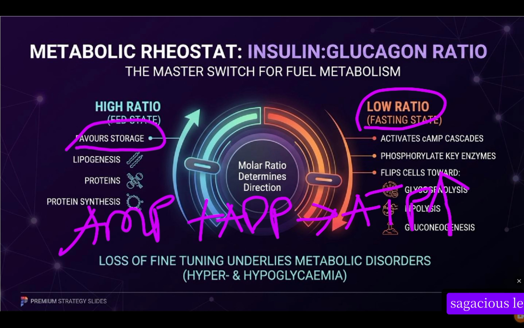Whenever ATP is high, ADP is low, and AMP is low. Whenever ATP level is high, it means we have a high level of energy in our body, so we have a low level of ADP. Remember, ADP is adenosine diphosphate. When we add phosphate to ADP, we get ATP. AMP is adenosine monophosphate. It only has one phosphate.